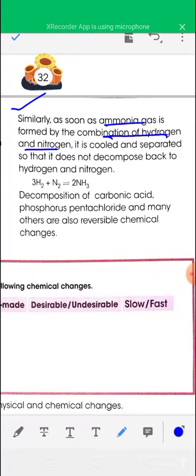This is a reversible chemical change, because the ammonia formed can decompose to give hydrogen and nitrogen. That's why the ammonia gas formed is cooled and separated from the mixture. Decomposition of carbonic acid, phosphorus pentachloride, and many others are also reversible chemical changes.